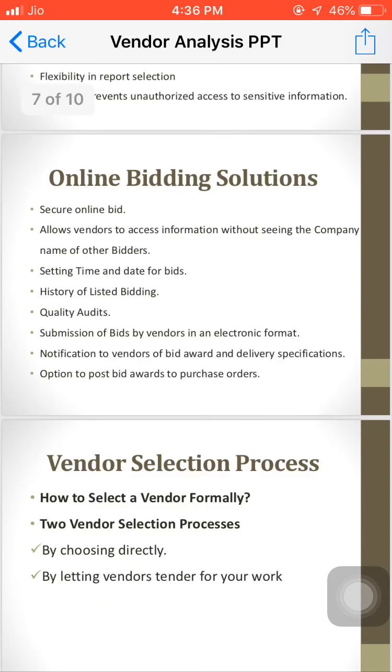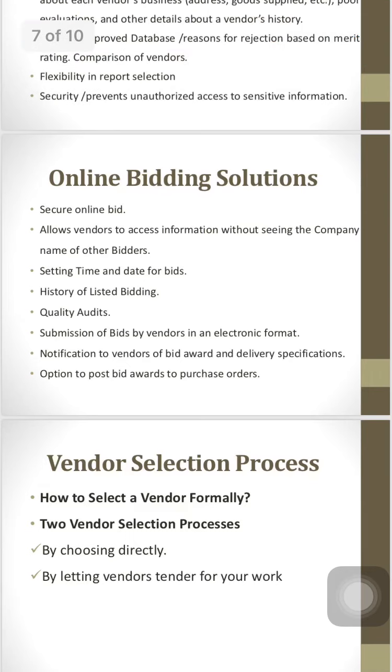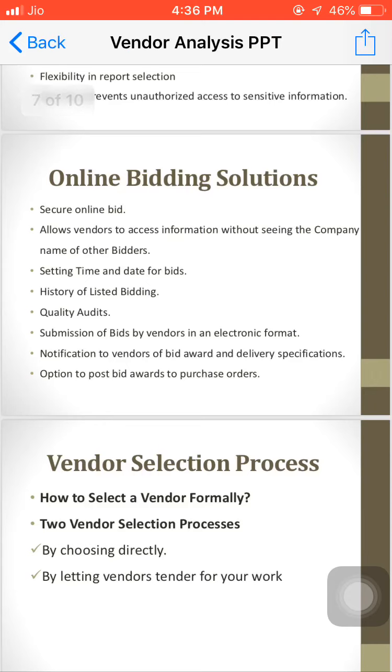When we have a BOQ, the BOQ is always in an Excel sheet, so we just have to go for plus and minus, above or below. It may be a percentage variation, and based on that percentage, the entire sheet will vary. So the electronic format should be proper and it should be conveyed to each and every supplier. Then notification to the vendors of bid, award and delivery specification, whether accepted or rejected, so we should notify all of these to the particular suppliers. Then last is the option to post bid awards to purchase orders. So this option can be there.